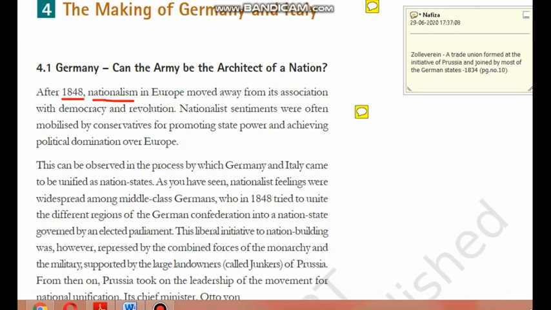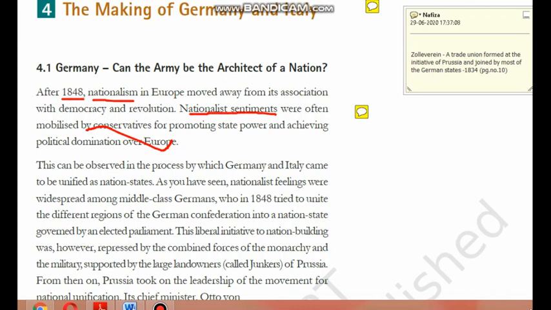Whereas slowly after 1848, after the failure of the Frankfurt Parliament, a few changes happened. Now these nationalist sentiments started being mobilized by conservatives. Conservatives, can you tell me who are conservatives? The people who believe in traditional institutions, who want to bring change but gradually. In simple terms, it is the nobility and the clergy.